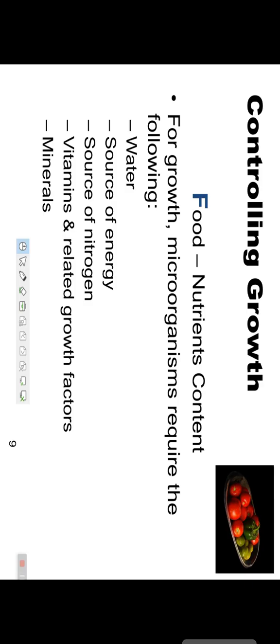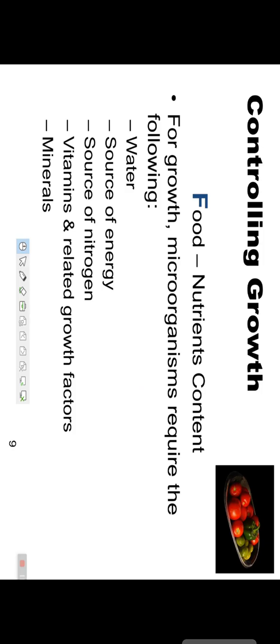Clear? And for metabolic activity, they require materials like water, source of energy, source of nitrogen, vitamins and related growth factors, and minerals.